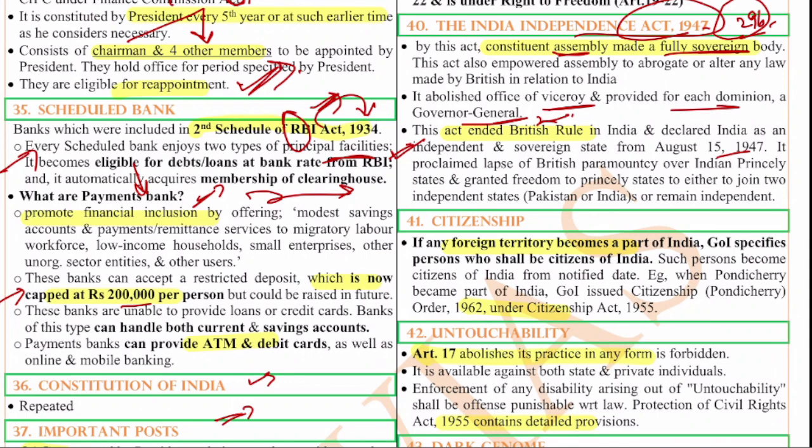It proclaimed lapse of British paramountcy on Indian princely states and granted freedom to either join India or Pakistan or remain independent. That is the reason we have this Kashmir issue in the first place. The Britishers would have told them they have to join India or they have to join Pakistan. These princely states would have taken the decision faster. But since this power was given, different princely states like Kashmir, Junagadh and Hyderabad, some of them wanted to join Pakistan and some of them wanted to remain independent.